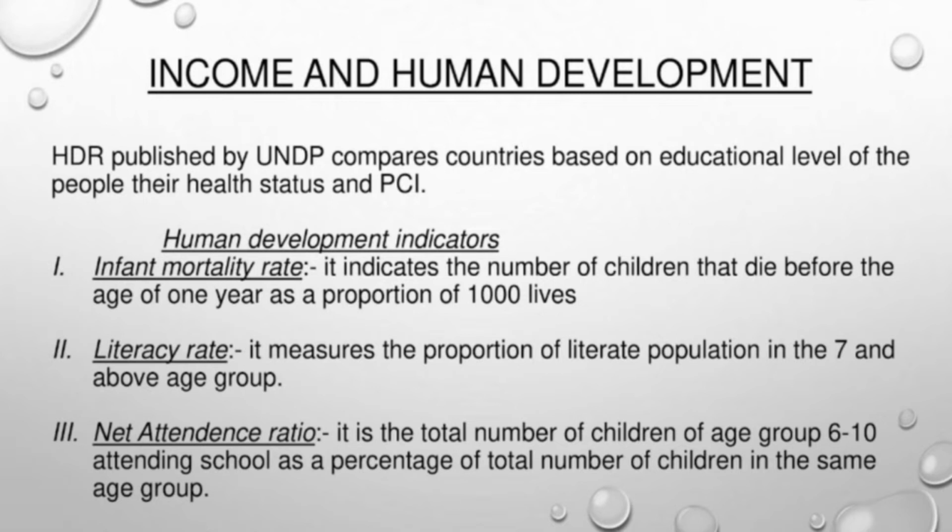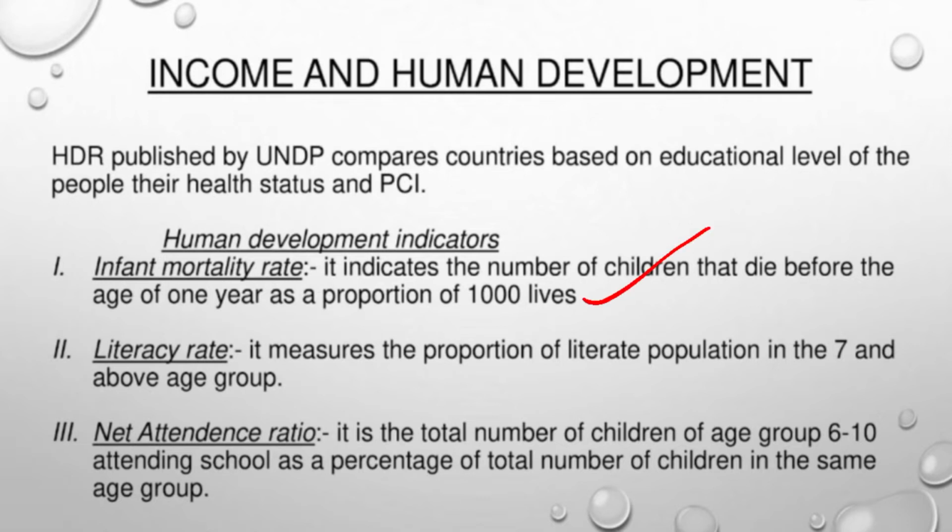Also, when we talk about a country, there should not be infant mortality. Any child who is born should not die before the completion of the first birthday. The infant mortality rate denotes the number of children who die before their first birthday in comparison to 1,000 live births.